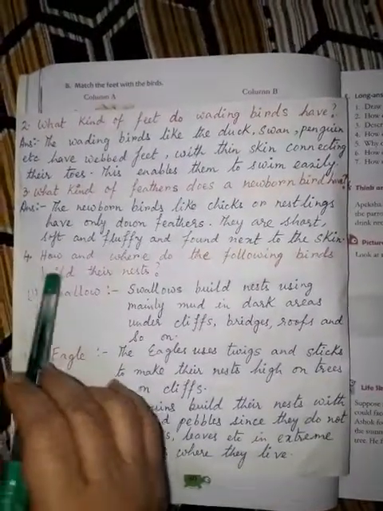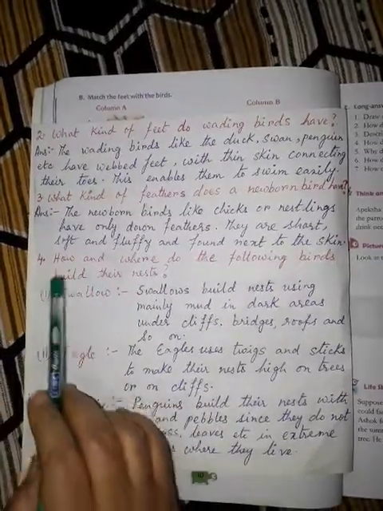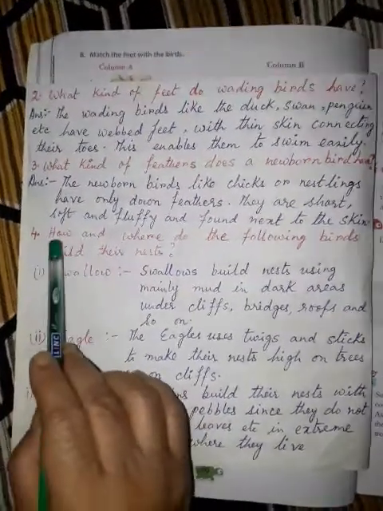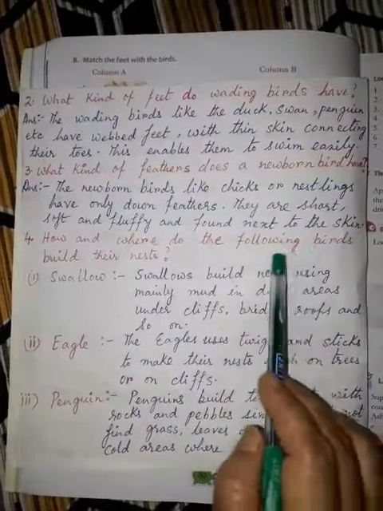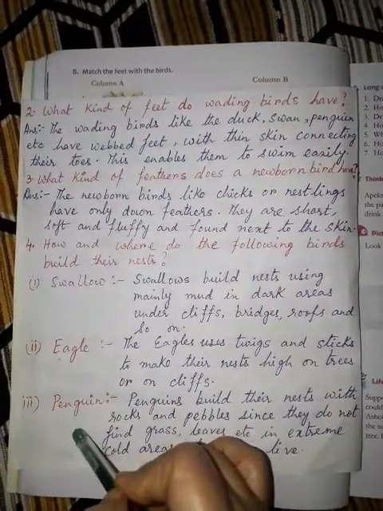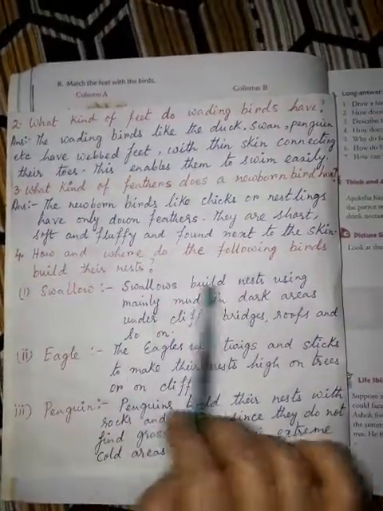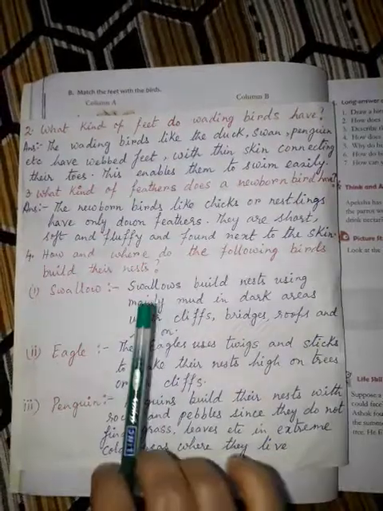Now we are to do the short answers. Now question number 4 and 5. Question 4 says, how and where do the following birds build their nest? Different birds are given. How they build their nest and where they build the nest, we have to explain over here, write it in details.